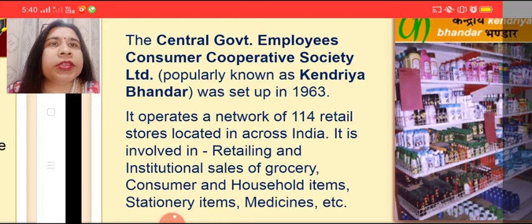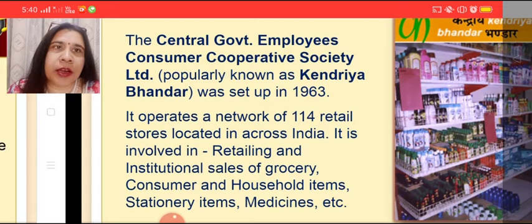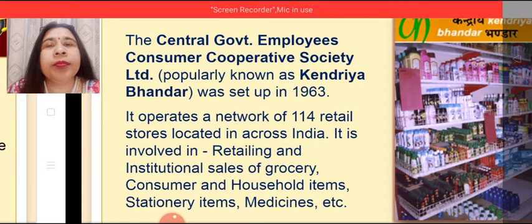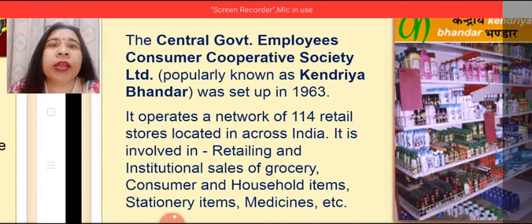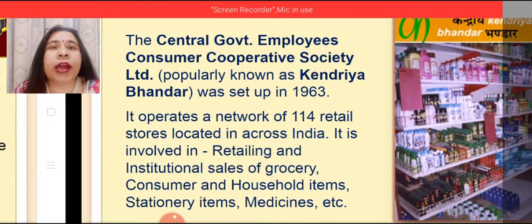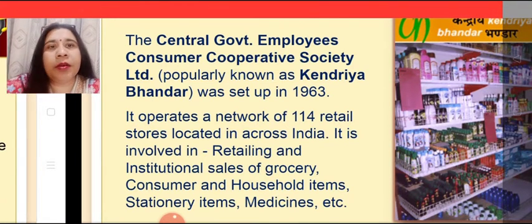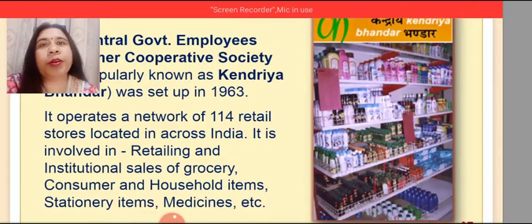For example, the Central Government Employees Consumers Cooperative Society Limited, popularly known as Kendriya Bhandar. It was set up in 1963. This operates a network of 114 retail stores located across India. It is involved in retailing and institutional sales of grocery, consumer and household items, stationery items, medicines, etc. So this is an example of consumers cooperative society.